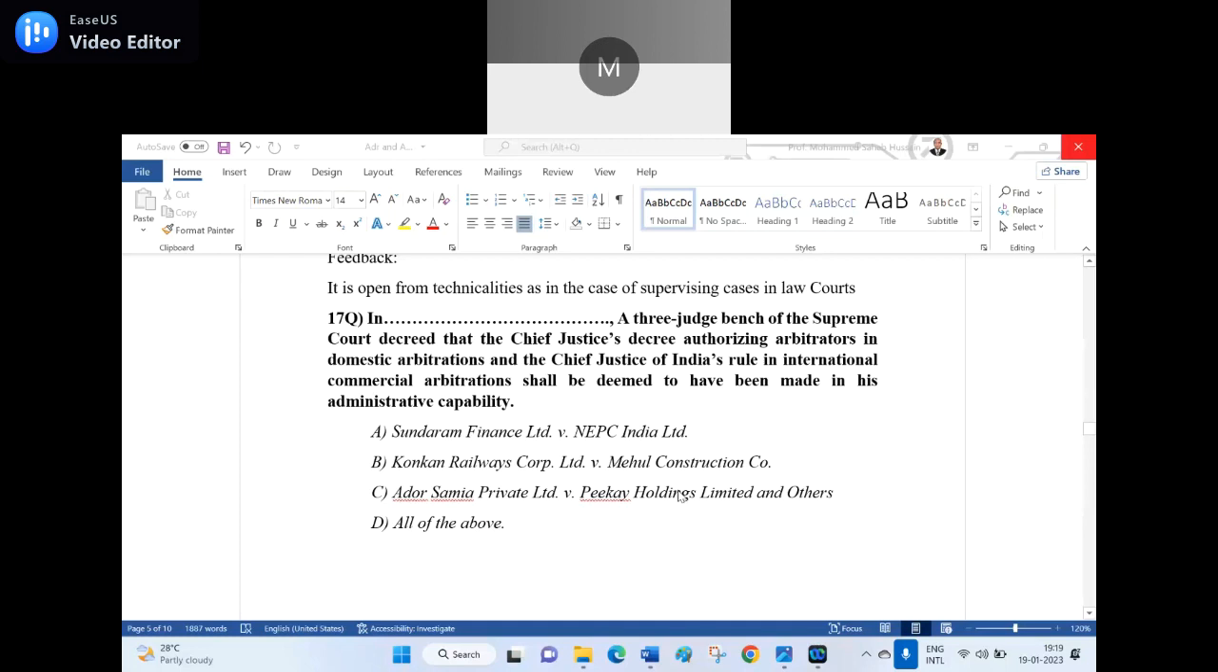Supplementary question. I don't know whether you know it or not. Where is this Konkan Railway place? Kolkata. Konkan, Karnataka and Maharashtra. It is on the border. Goa. East.